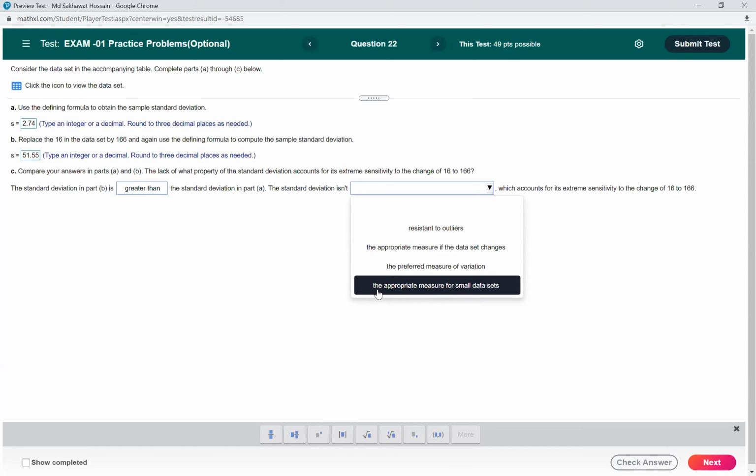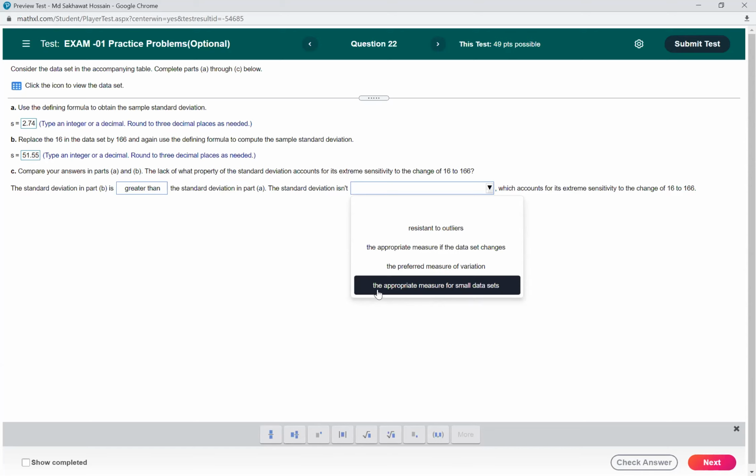So we didn't select the other options because the appropriate measure changes if the data set changes. Yeah, you cannot say that. If we change 16 to 15, the data set has been changed, right? But the standard deviation will not change that much. So that means this is not correct. This is the preferred measure for variation.